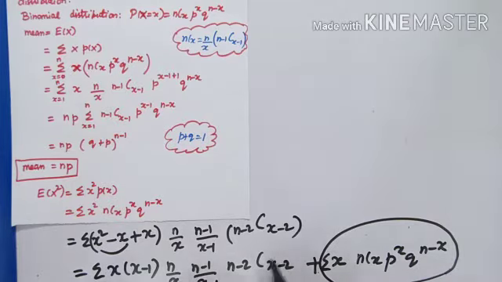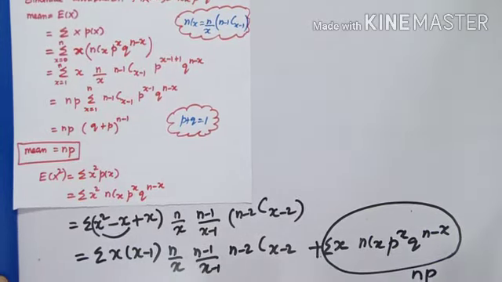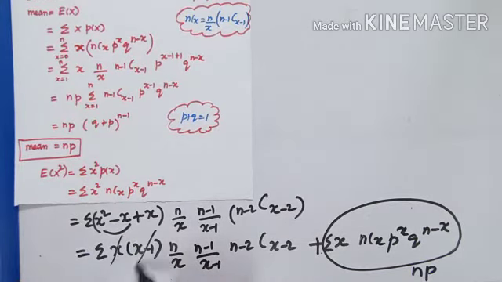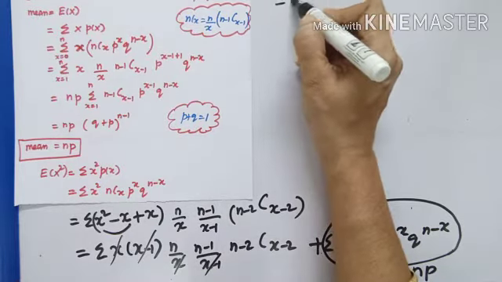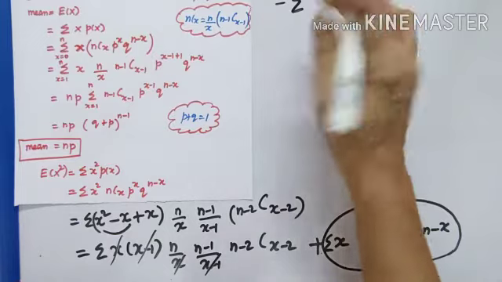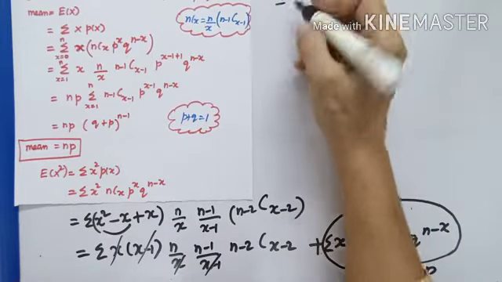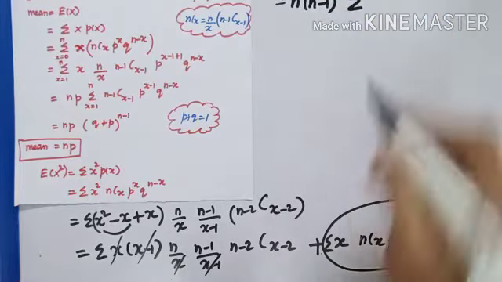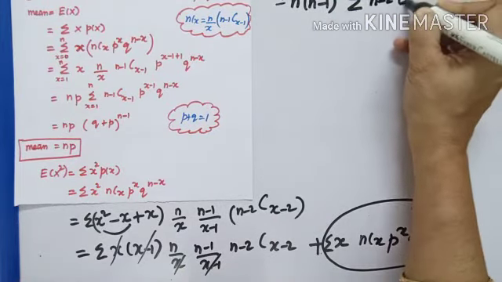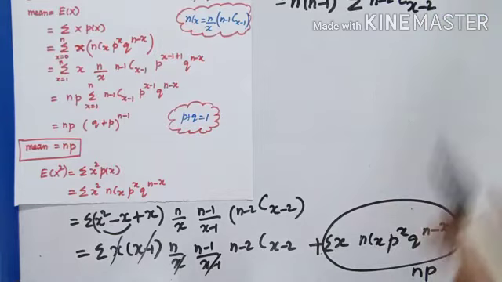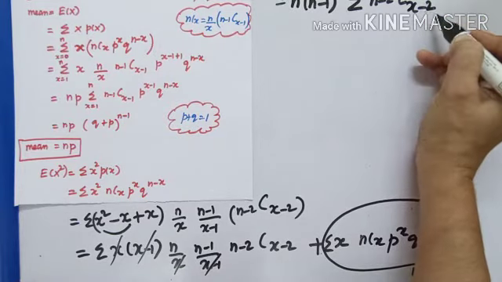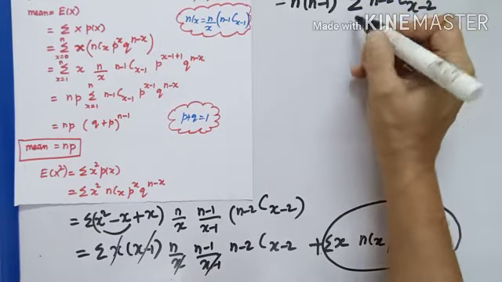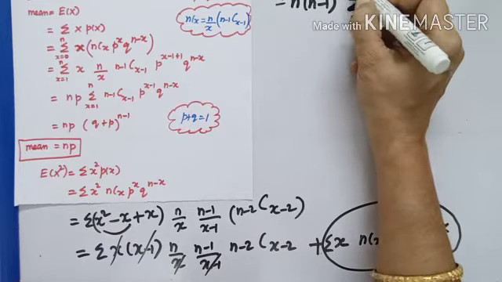This first idea I have to simplify. How do I simplify? x and x-1 will get cancelled. I am left with sigma. n-1 also I can bring outside. What is left out? (n-2)C(x-2). Because x-2 is coming, the sum should start from 2 to n.